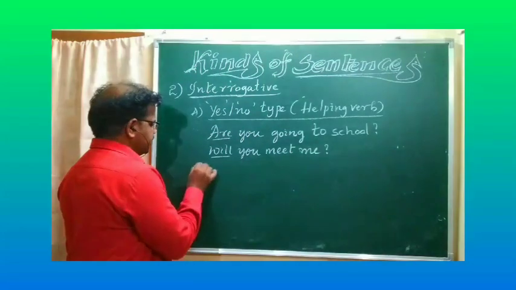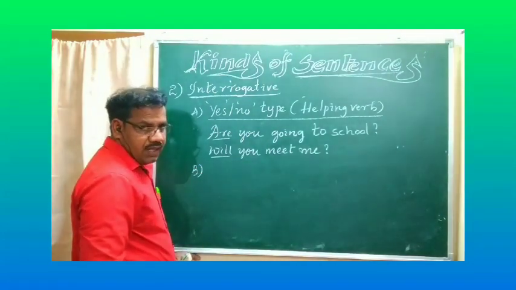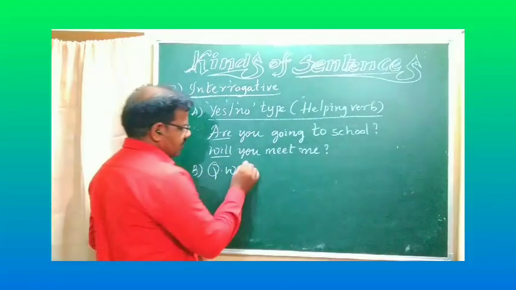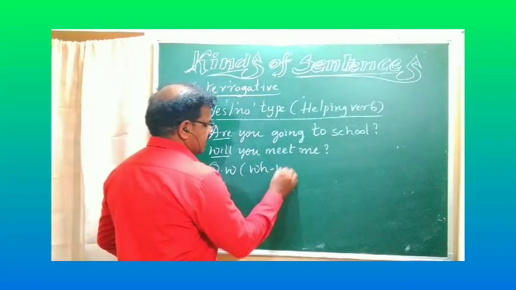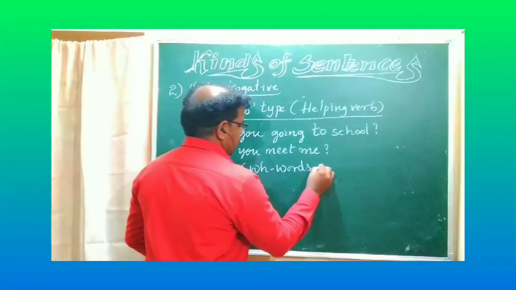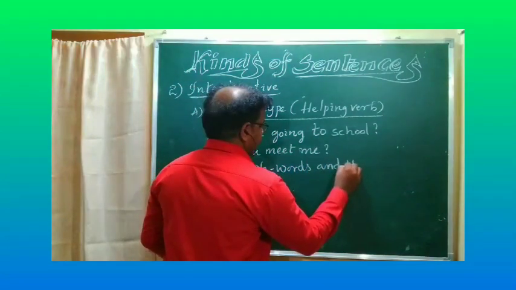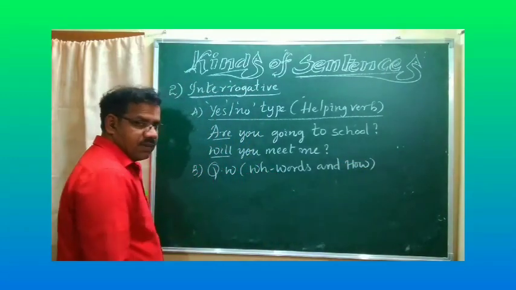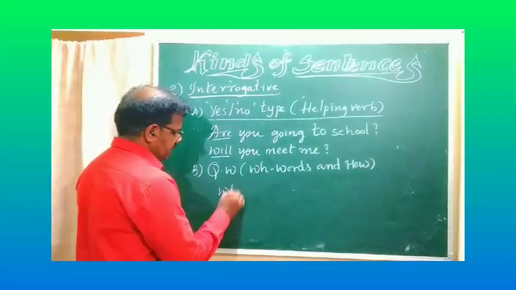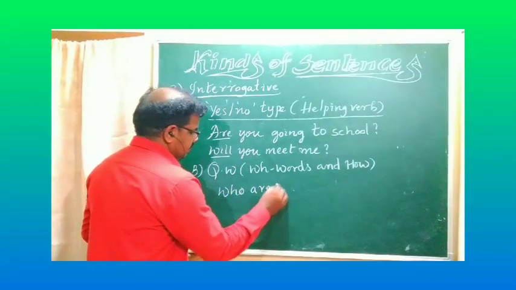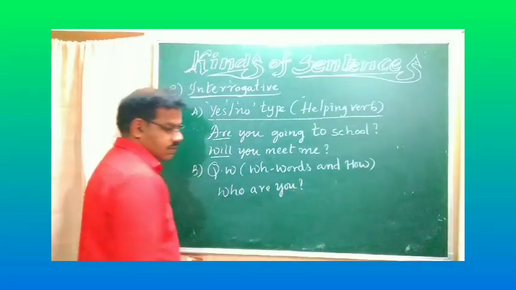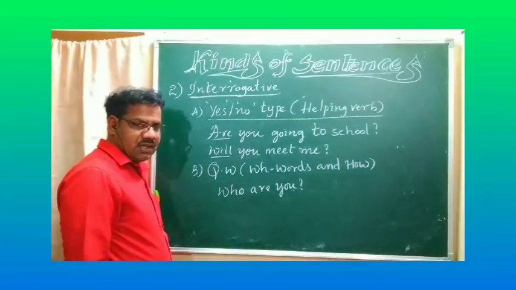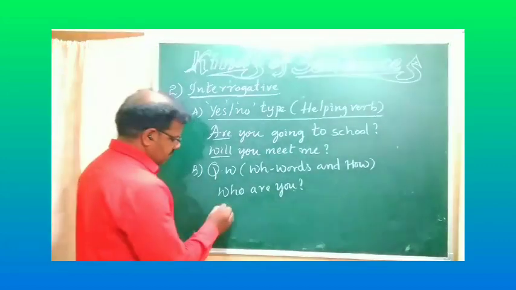And the second one begins with a question word. Those are WH words, and how. For example, who are you? We don't know the person particularly, so we ask the question, who are you?